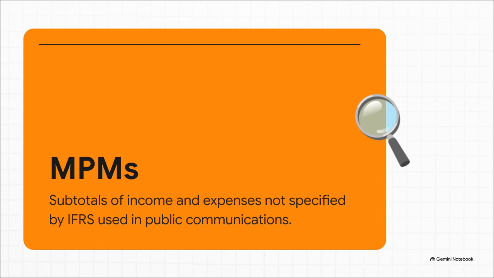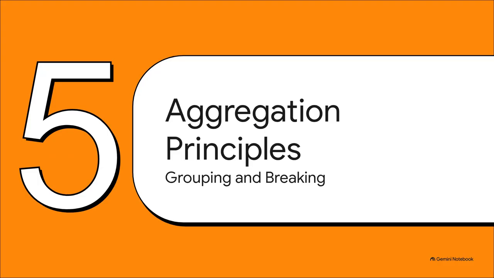So what's the real takeaway here? We all know companies love throwing around their own custom metrics in press releases and earnings calls, things like adjusted EBITDA or core earnings. IFRS 18 is stepping in and saying, hey, that's completely fine, but you must now explicitly disclose these measures inside the financial statements themselves. And yes, they are subject to audit. It places a massive fence of transparency around what used to be a bit of a Wild West in corporate communications. All right, Section 5, Aggregation and Disaggregation Principles.